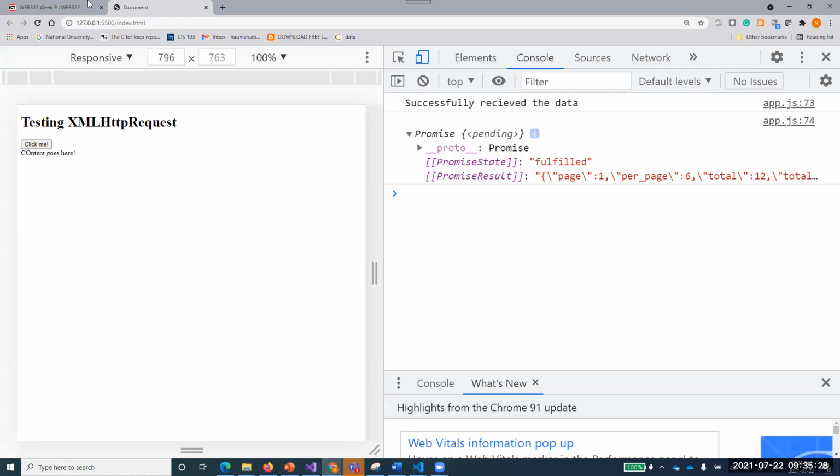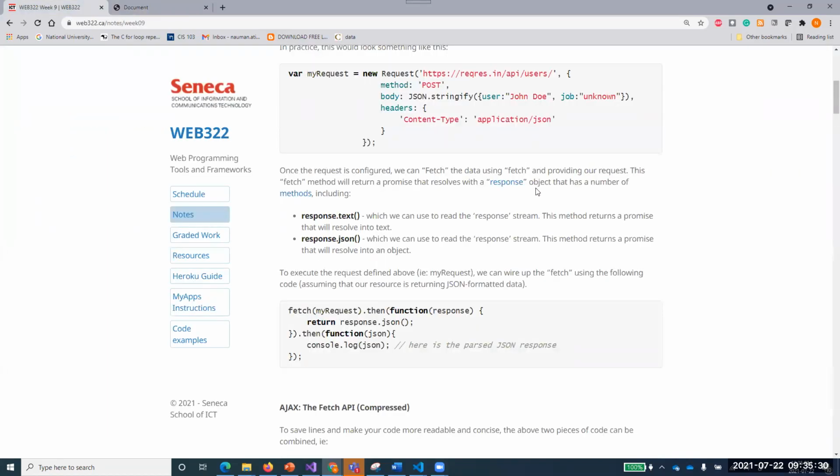Okay, just hold on a minute and let's look at it. So these are the two methods that we say configure. We can fetch the data using fetch and providing a request. The fetch method will return a promise that resolves to a response object that has a number of methods, including text and json.